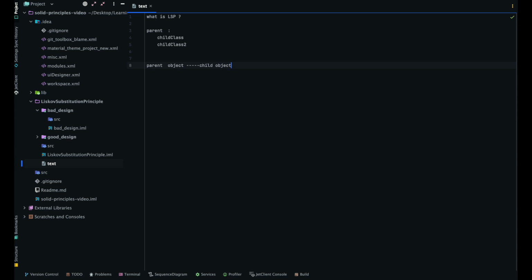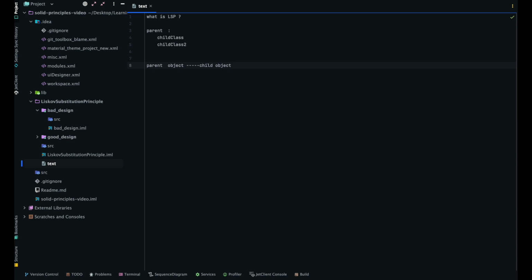So let me have one example. We have already explained that LSP requires that subclasses can take on the responsibilities of their superclasses without any side effects or behavioral changes. In other words, code that works with a specific type of object should also work with any of its subclasses. So when a parent object is replaced by any child object, it should work properly.